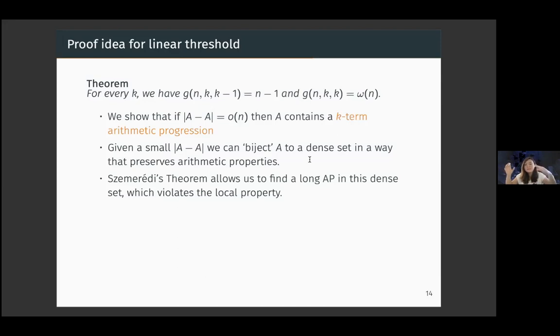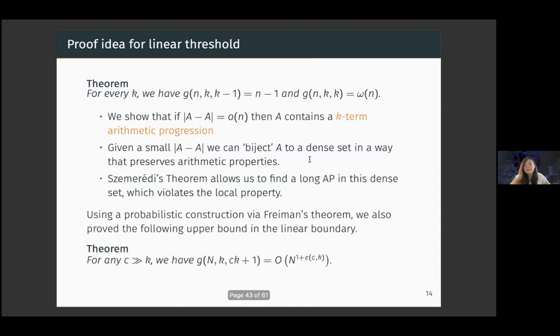And because we know from Szemerédi's theorem that a dense set contains arbitrarily long arithmetic progressions, these then contribute to violating our local property of G and K. So this part was fairly straightforward, because the linear threshold has a very intricate tie to arithmetic progressions, and it's much harder for us in the quadratic case.